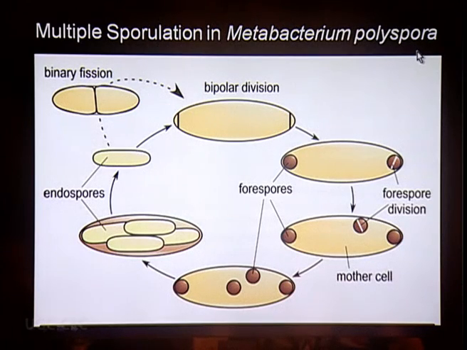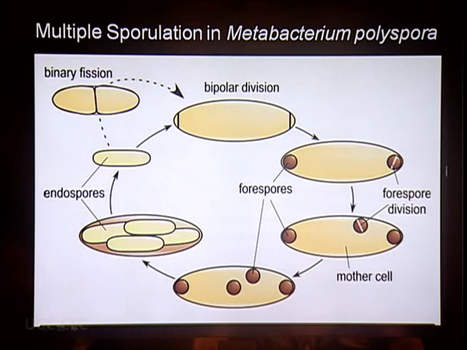Now, apart from a single spore, sometimes there may be more than one endospore produced. This is actually observed in a bacterium called Metabacterium polyspora. This bacterium shows an initial bipolar division, producing spores at the 2 poles. The spore number is not constant. It increases, and from 2 it will produce 4. Then these 4 endospores will separate from the parent cell. This particular phenomenon is called multiple sporulation in bacteria.